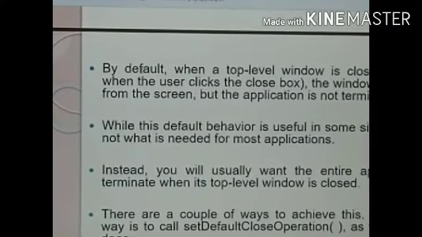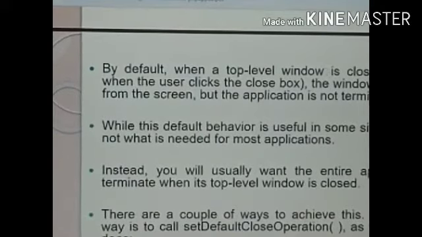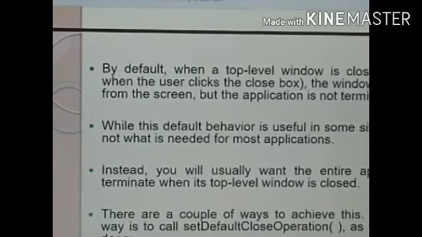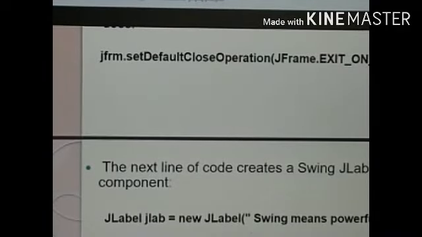See, by default, when a top level window is closed, here with the close box, the window is removed from the screen, but the application is not terminated. But we won't like this. We want the entire application to terminate when its top level window is closed. For that, we have to use the set default close operation function. So jframe.setDefaultCloseOperation is the good option to exit or terminate the program.